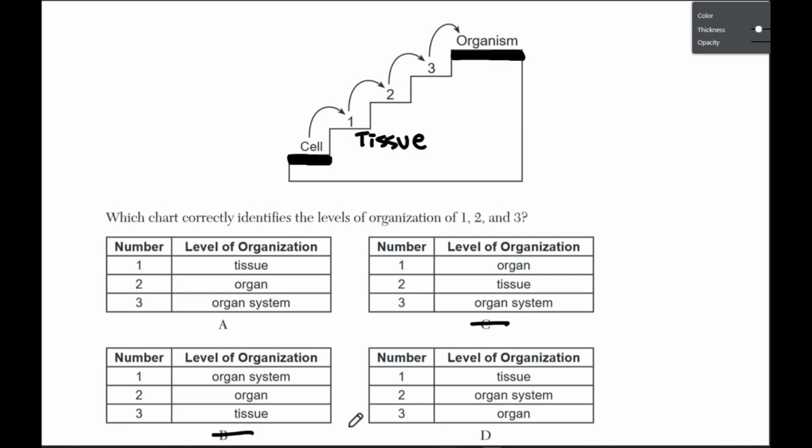Well, what do tissues come together to build? Our options are organ or organ system. The easiest way to think about this is, do we think an organ system is going to build to create one organ? No, that's silly. That is very silly. So our tissues must build together to make one organ that eventually comes together with all accessory organs to make an organ system, which then makes an organism. So our correct answer here will have to be chart A.